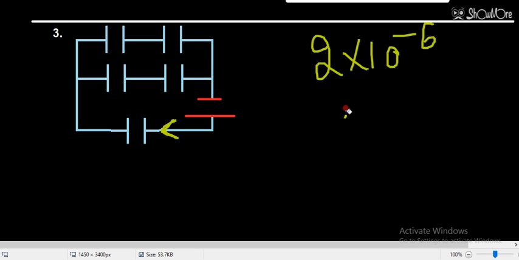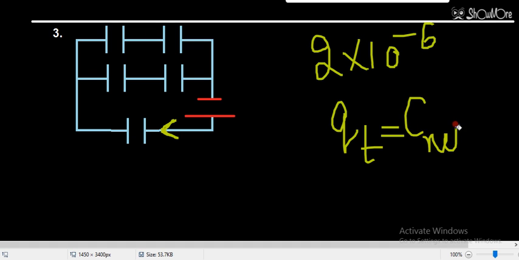Okay, we have to find QT. So QT is equal to C into V. C means C net, we can say. Q is equal to CV, note this formula. C net we have calculated, 2 into 10 raised to the power minus 6, into 400. So this is 400.